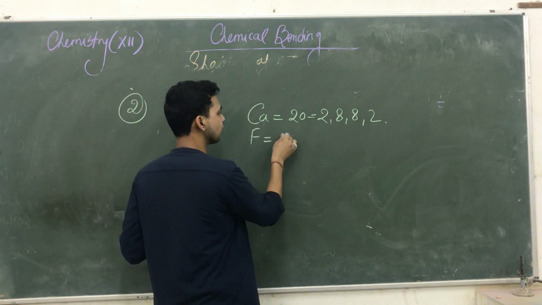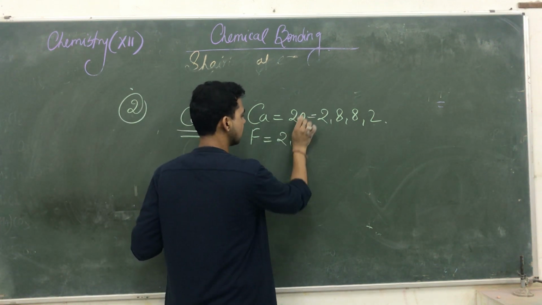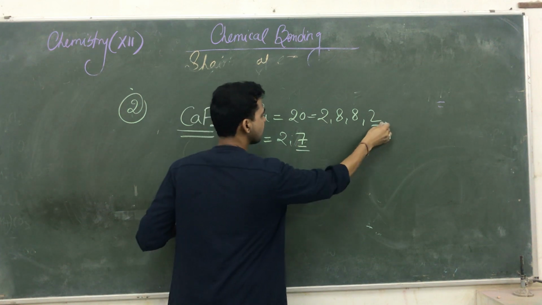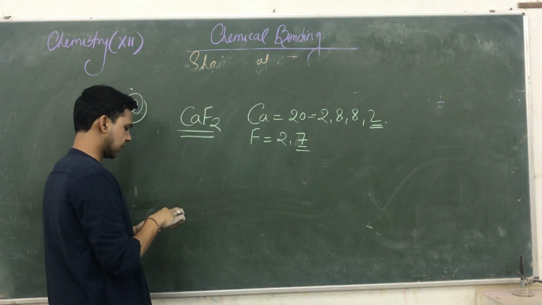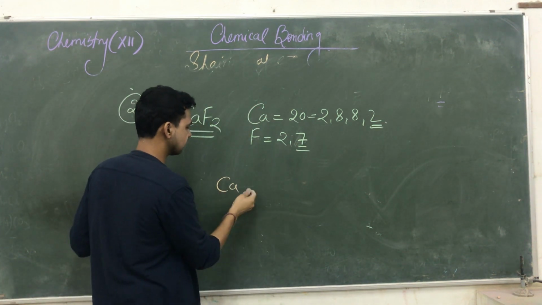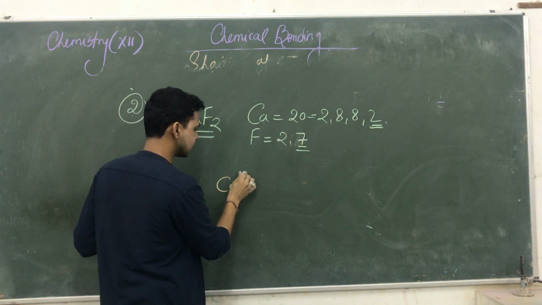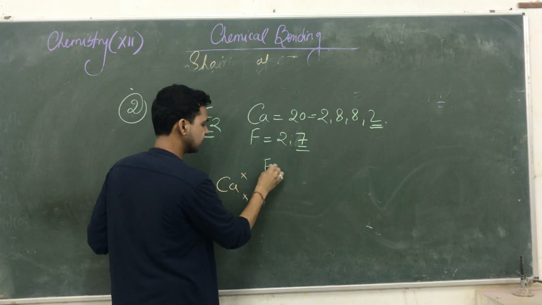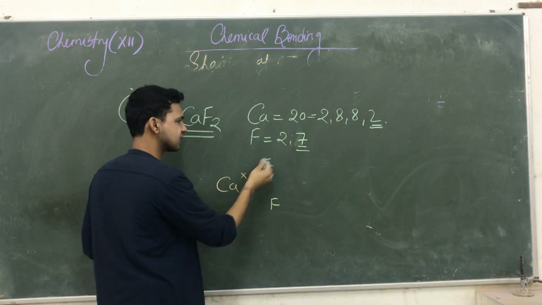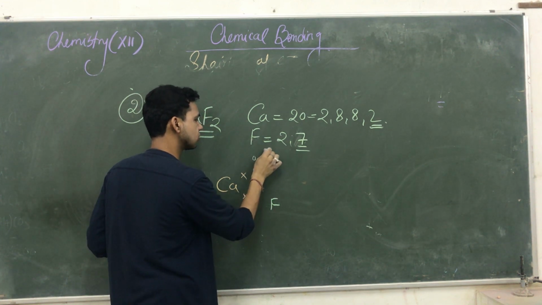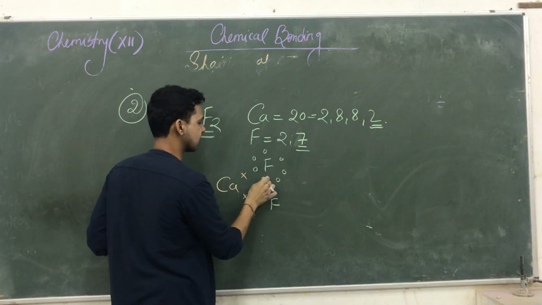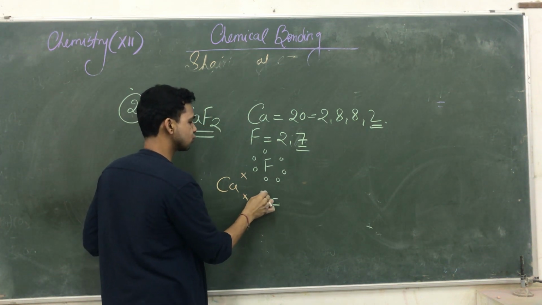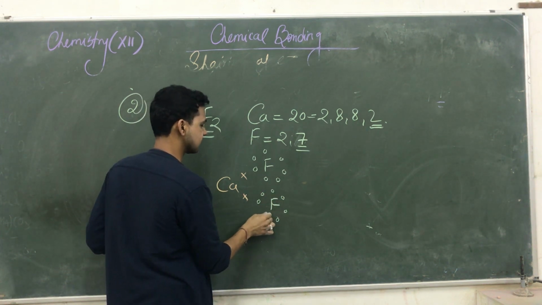The second one is fluorine. This is 2, 8 and 2, and 2, 7. So we are going to draw its electron dot diagrams. There is a calcium. How many electrons in its outermost shell? 2 electrons. And then we are taking fluorine. How many electrons in the outermost shell? 7. So 1, 2, 3, 4, 5, 6, 7. The next one is also 1, 2, 3, 4, 5, 6 and 7.